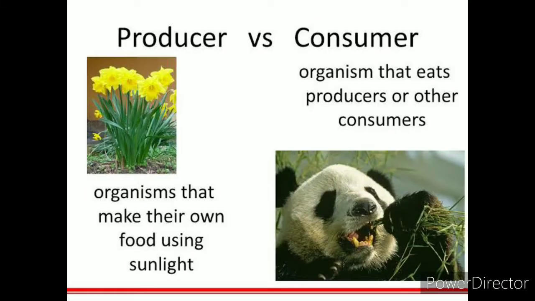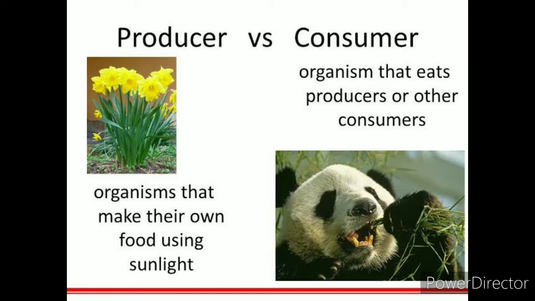So, the difference between a producer and a consumer: producers are organisms that make their own food using sunlight, so they can be known as autotrophs. And what about consumers? Consumers are organisms that eat producers or other consumers. So they are heterotrophs. But this classification is based on how the organisms interact with each other.